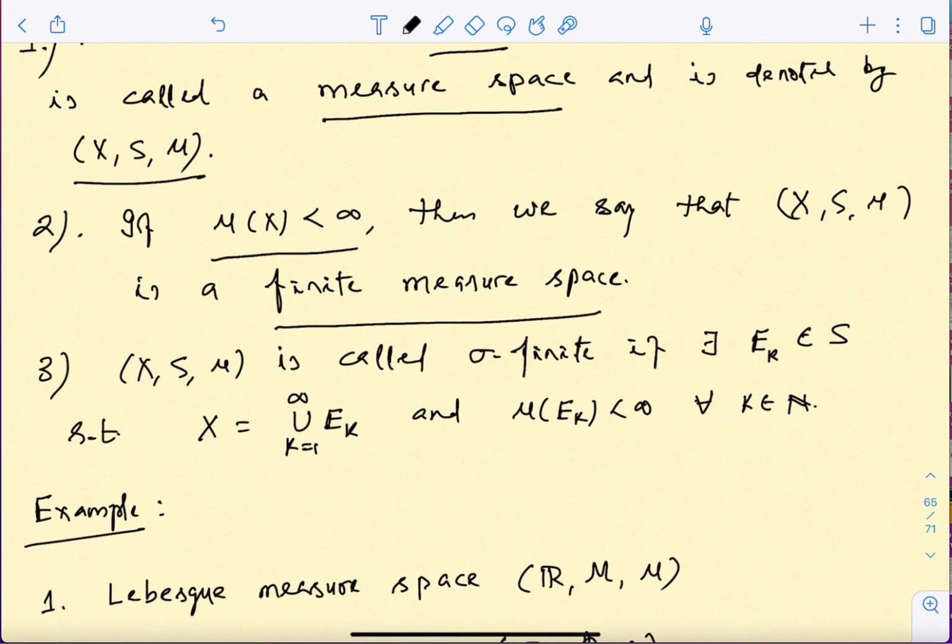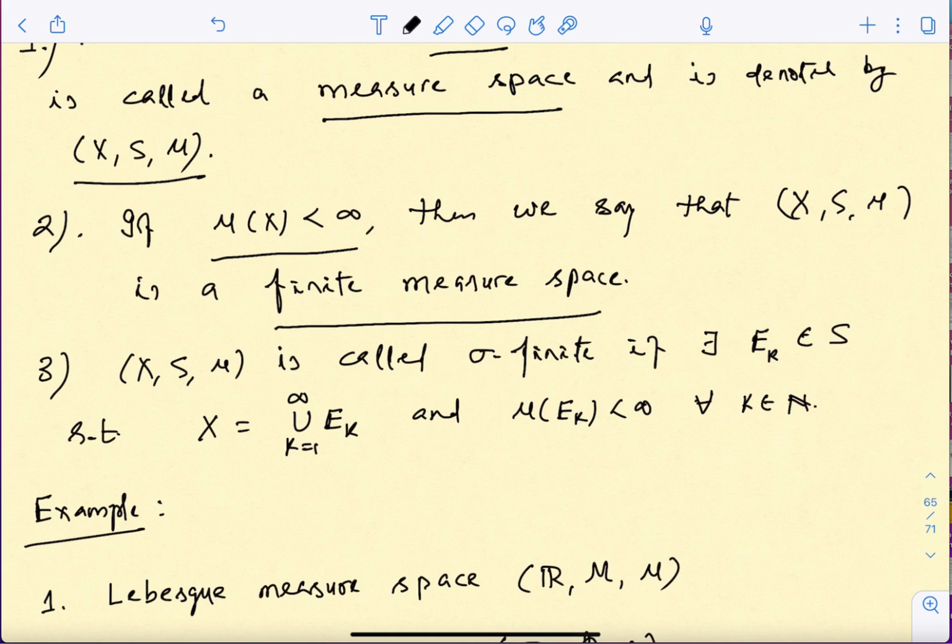For example, you can consider the closed interval 0 1 as a subset of R. Then you can take Lebesgue measurable subsets of 0 1, that will also form a sigma algebra inside 0 1. And we know that the Lebesgue measure of 0 to 1 is finite, so that is a finite measure space. So from R you can always restrict things to basically a finite measure space. You just take a set which has finite measure, and then you get a finite measure space.